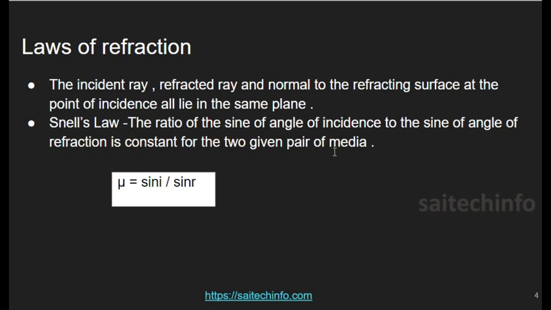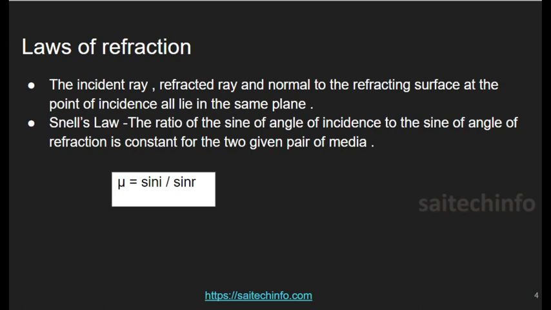Here you can mention within the bracket, that is angle of incidence i, then angle of refraction r, and mu is the refractive index. So whenever you introduce the equation, you please represent the legend also, that is, what is the symbol representing. I means what, r means what.